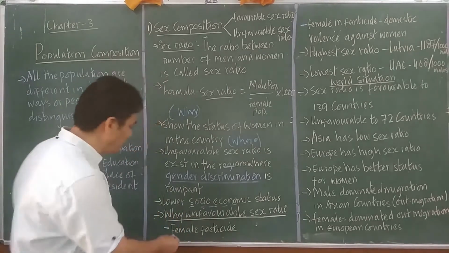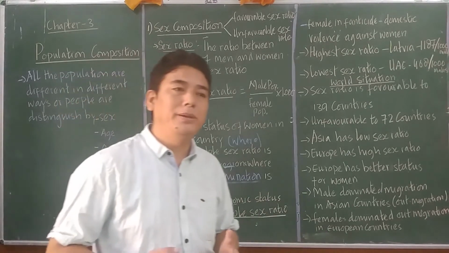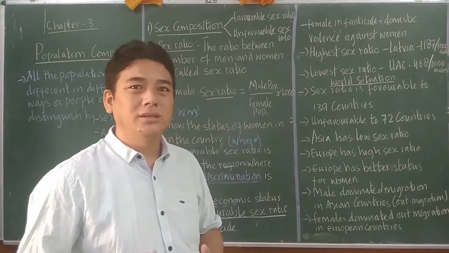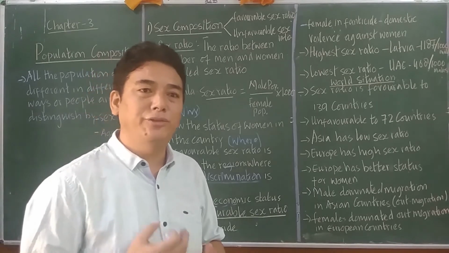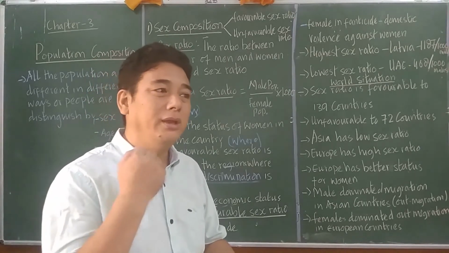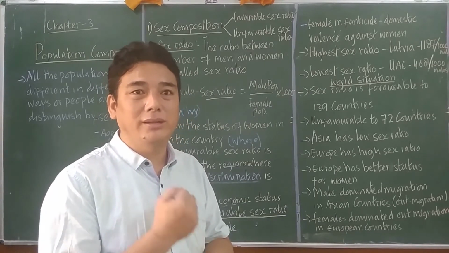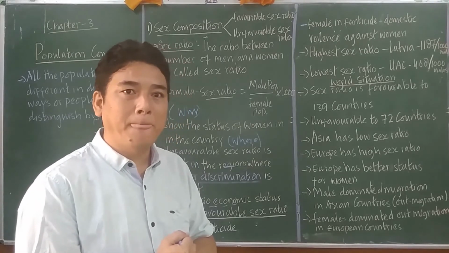The reasons are female feticide, the killing of the baby inside the mother's womb. Is that right? That situation is known as feticide. The fetus is inside the mother's womb, and if somebody kills it or aborts it, then that situation is known as feticide.